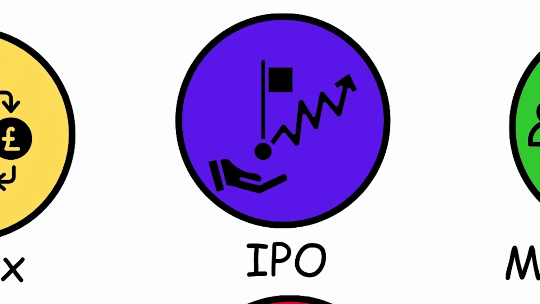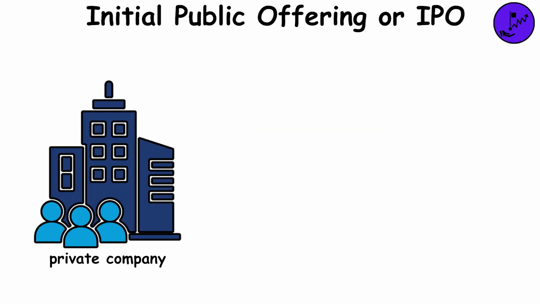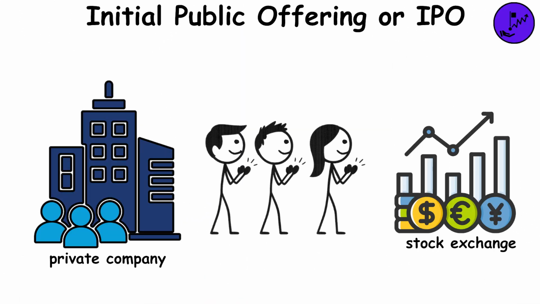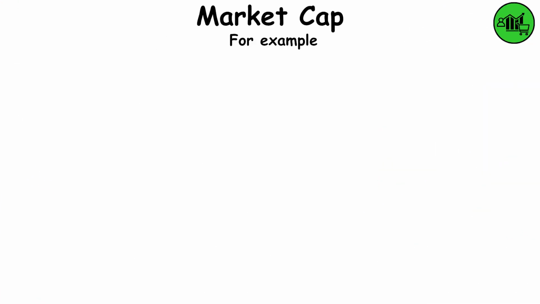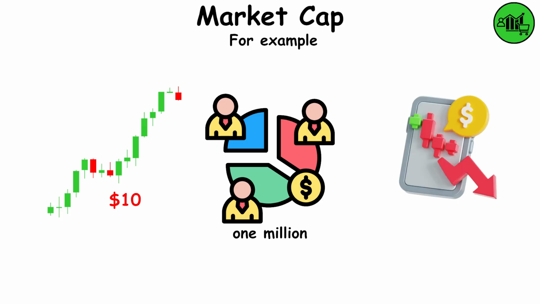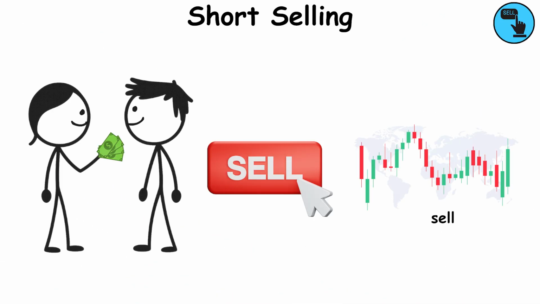Initial public offering, or IPO, when a private company goes public and is now listed on the stock exchange. Market cap, total value of a company in the stock market. For example, if the stock price is $10 and the total number of shares is 1 million, that's a market cap of $10 million.